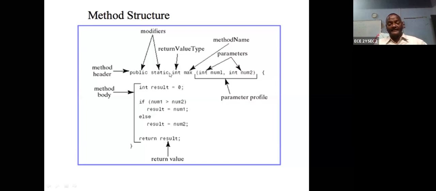Suppose here return type is integer. That means you should return that data type. So at the end of the method you should return the result. If you are not returning anything, then you can use void. That's why in C or Java you write void. Void stands for no return. So if you give integer instead of void, you can return a value. In a void method, you are not supposed to return anything. So this is the method structure.